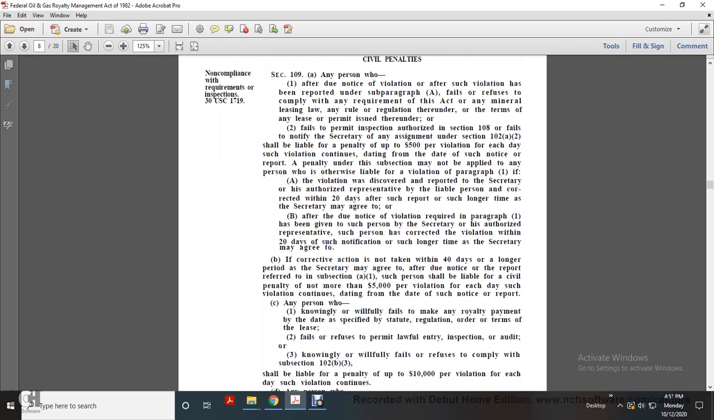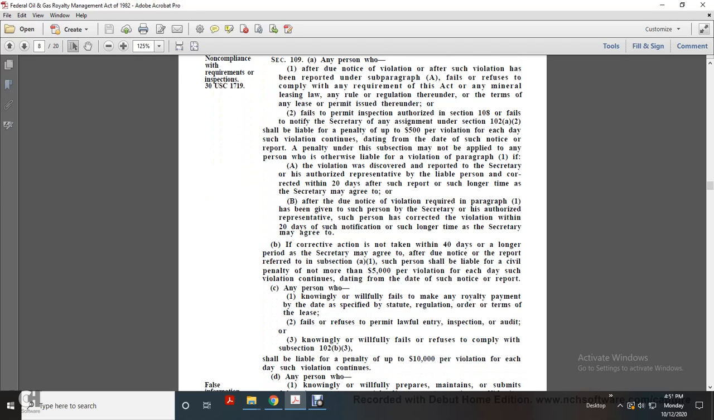If the corrective action is not taken within 40 days or a longer period the Secretary may agree to, after due notice or report referred to in subsection A1, such person shall be liable to a civil penalty of not more than $5,000 per violation for each day the violation continues past the day of such notice or report.